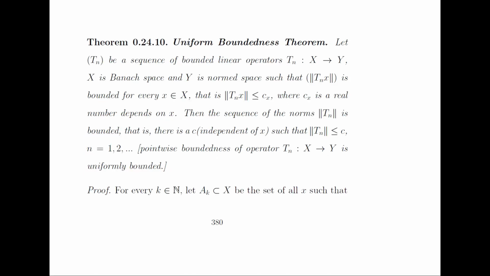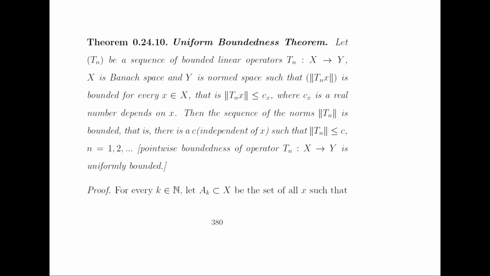So now we discuss the theorem. Let T_n be a sequence of bounded linear operators, where T_n is from X to Y, where X is a Banach space and Y is a normed space, such that the sequence norm T_n x is bounded for every x belonging to X, that is, norm of T_n x is less than or equal to C_x, where C_x is a real number depending upon x. Then the sequence of norms of T_n is bounded, that is, there is a C independent of x, such that norm of T_n is less than or equal to C. So here we can say that the pointwise boundedness of the operators T_n implies uniform boundedness.